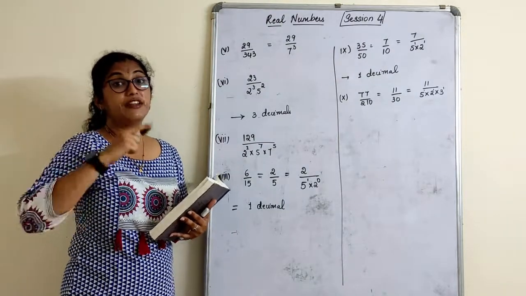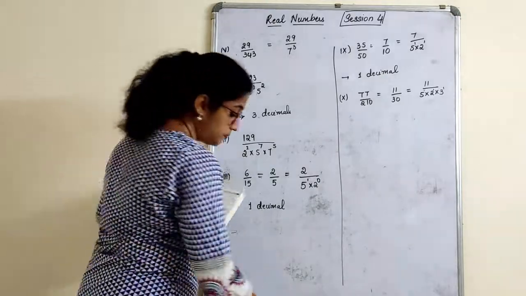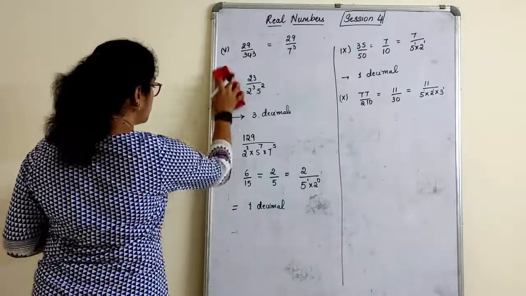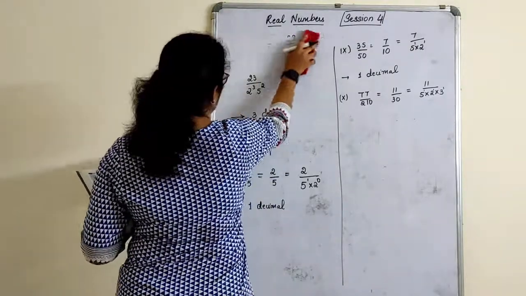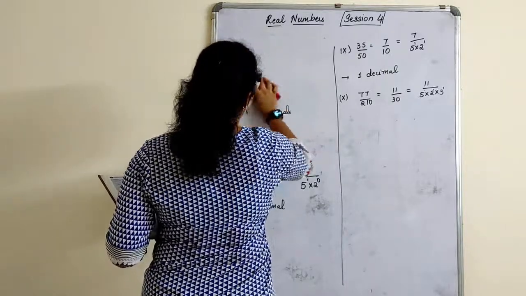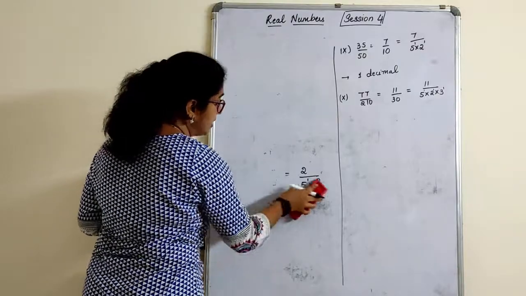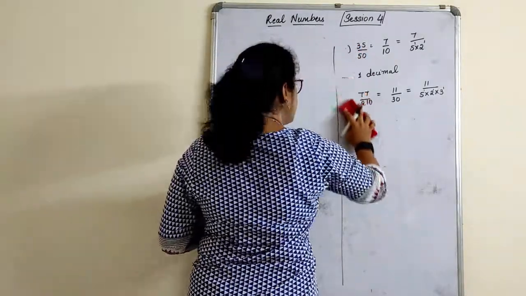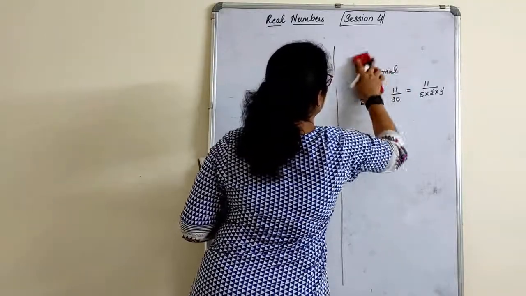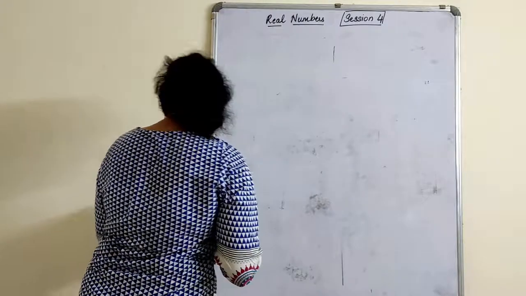If terminating, after how many decimals? Just by looking at the power of the prime terms. Quickly, we'll finish the second main also. We could do the long division, but we need to find after how many places to write the decimal expansion. There is a trick to write the decimal expansion, children. So let's see that. How do we write it?